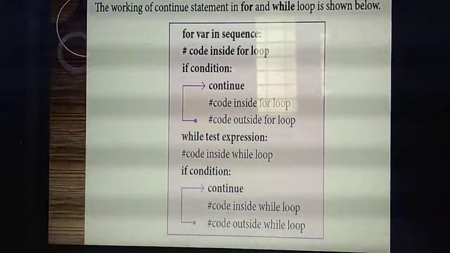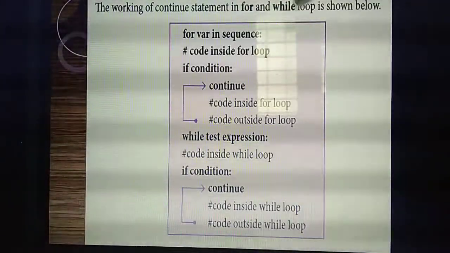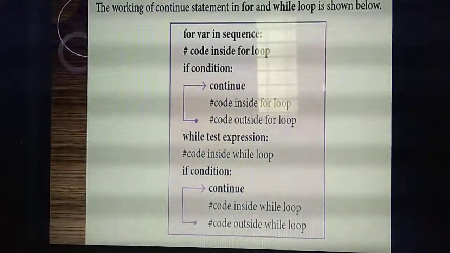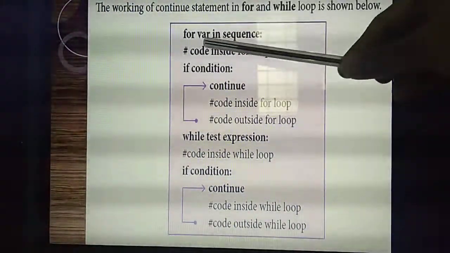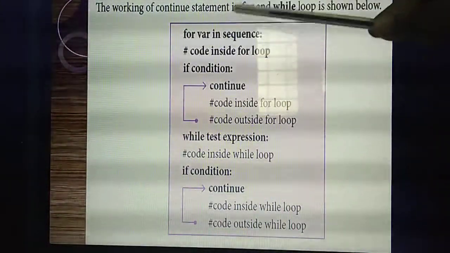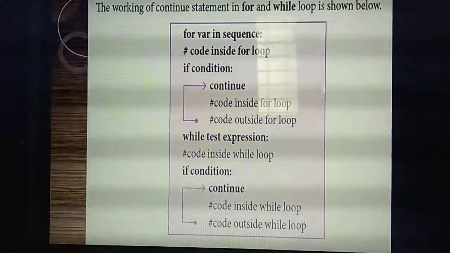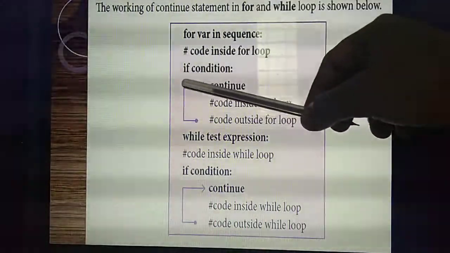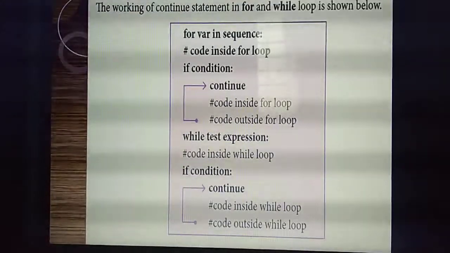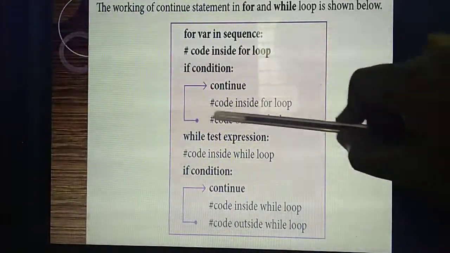This is the syntax, or one example pseudocode, for the continue statement inside for and while loops. It is the same as the break statement you studied last. Inside the if condition, for one variable in a sequence, I am giving the keyword continue. The lines starting with a hash symbol are comment lines, no need to study them. In the break statement, the control flow goes outside, and the arrow mark will point down.